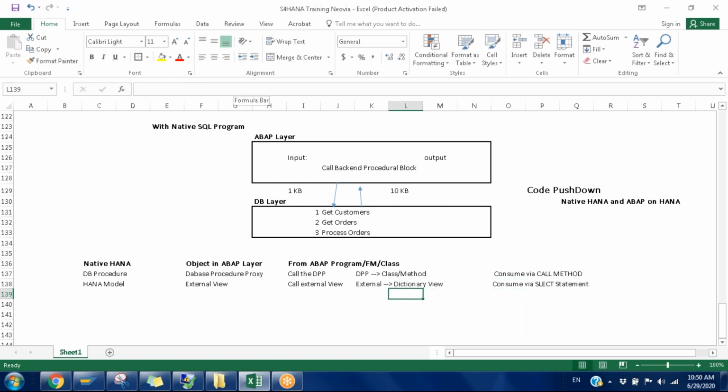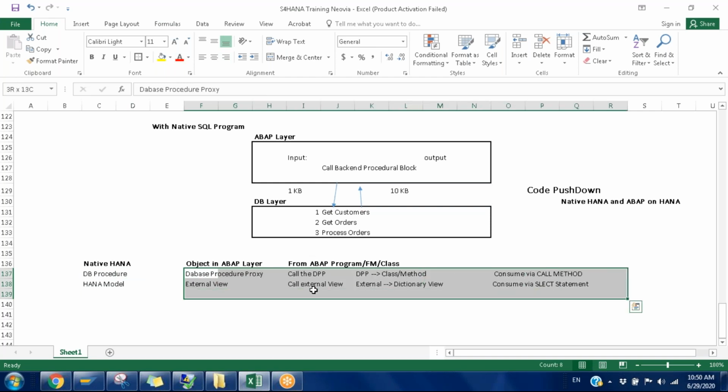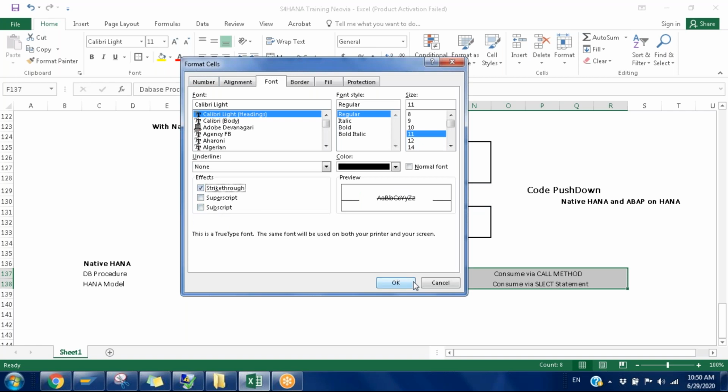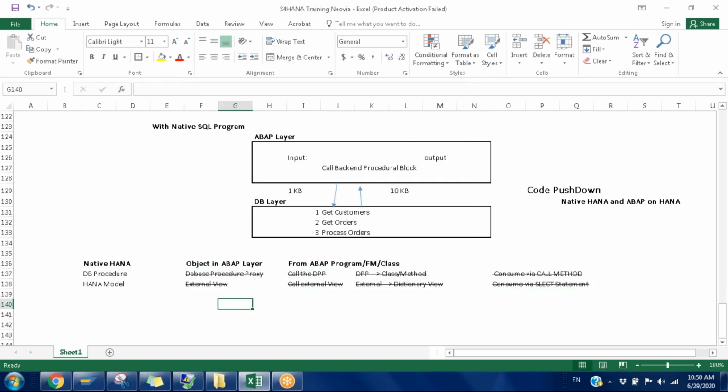But these are obsolete. We should not use this. At the database level we can create the procedure and model, but we should not consume them this way. This is an obsolete area. Now what happened?